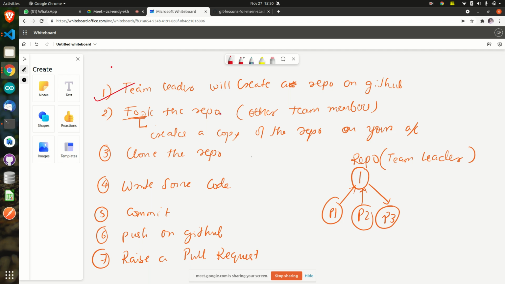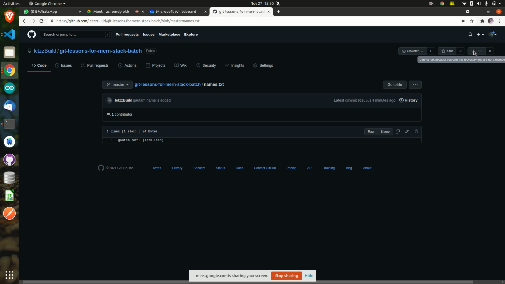Who should fork the repository? Other team members should fork the repository. I cannot fork my own repository. See here, my fork button, what is there? If you go to the repository, you will see one button in the corner, this fork. This button is disabled for me. I cannot click on it. Why? Because a team leader cannot fork his own repository.